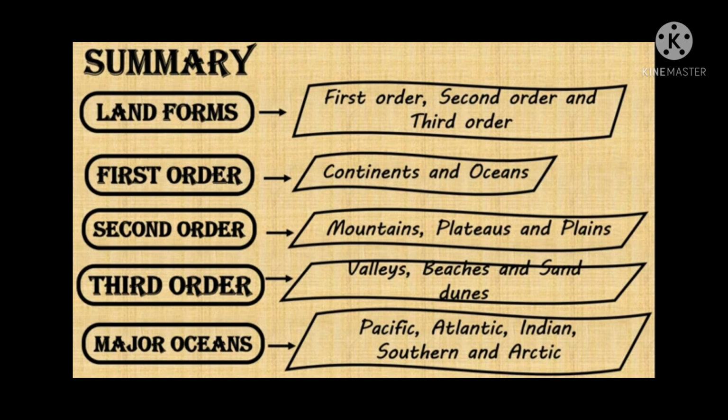Landforms are classified into three main categories: first order landforms, second order landforms, and third order landforms. Continents and oceans come under the first order landforms. Mountains, plateaus, and plains come under second order landforms. Valleys, beaches, and sand dunes come under the third order landforms. There are 5 major oceans: Pacific Ocean, Atlantic Ocean, Indian Ocean, Southern Ocean, and Arctic Ocean.